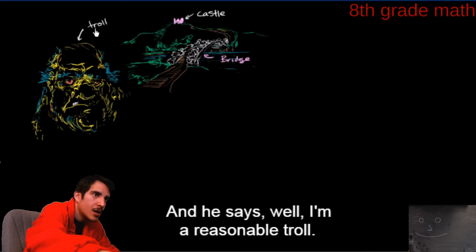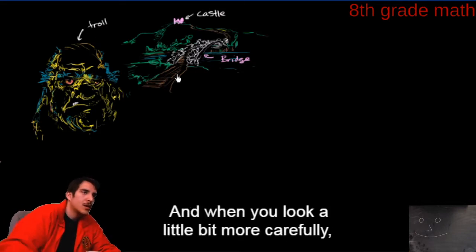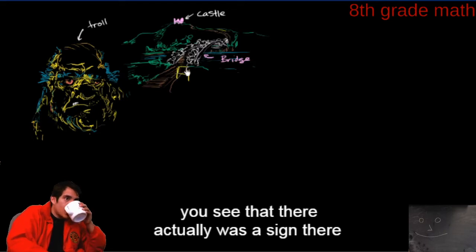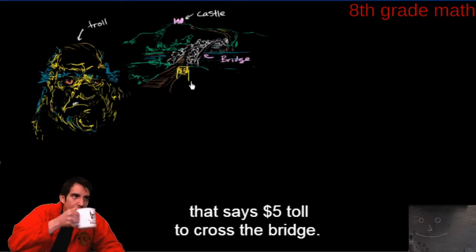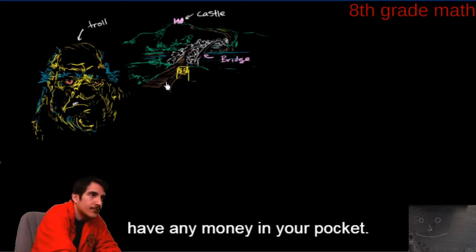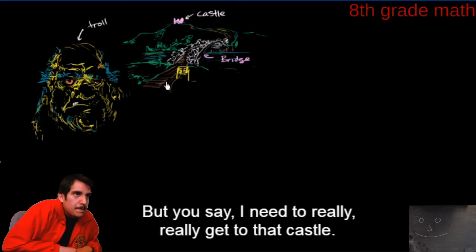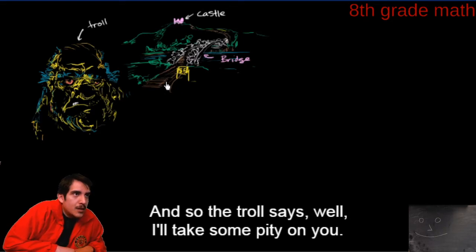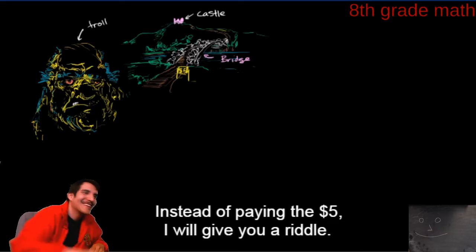That's the troll. And he says, well, I'm a reasonable troll. You just have to pay $5. When you look a little bit more carefully, you see that there actually was a sign that says $5 toll to cross the bridge. Now, unfortunately for you, you do not have any money in your pocket. The troll says, well, you can't cross, but you say I need to really, really get to that castle. So the troll says, well, I'll take some pity on you. Instead of paying the $5, I will give you